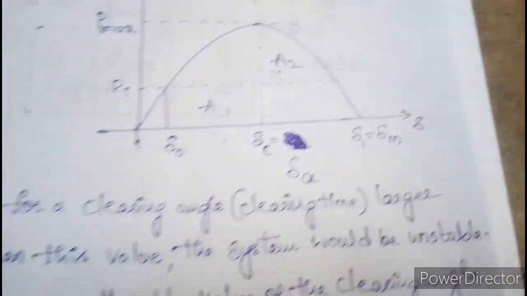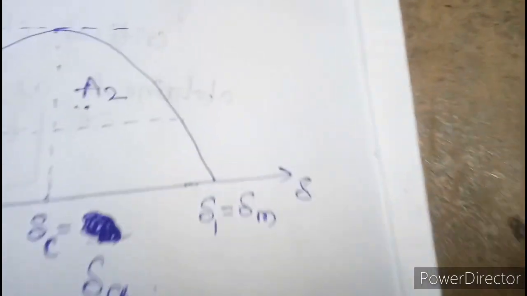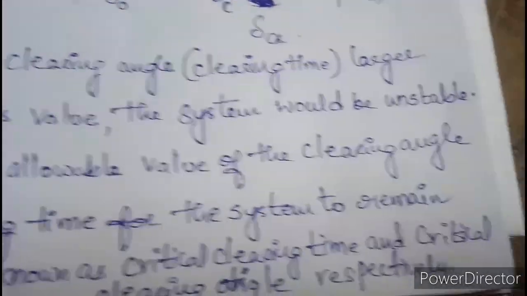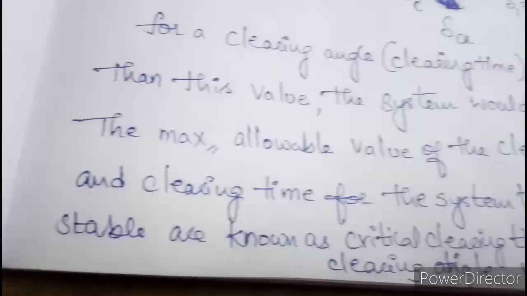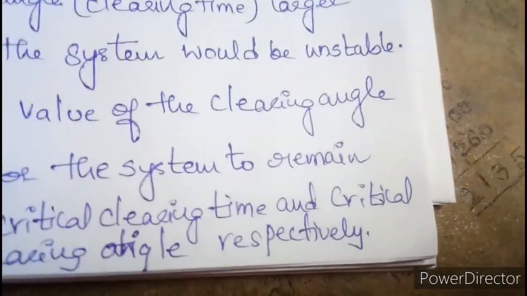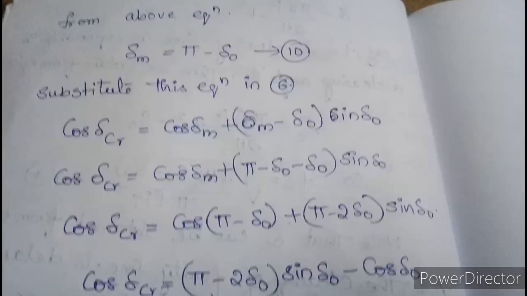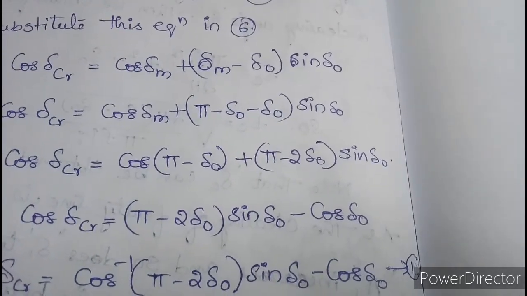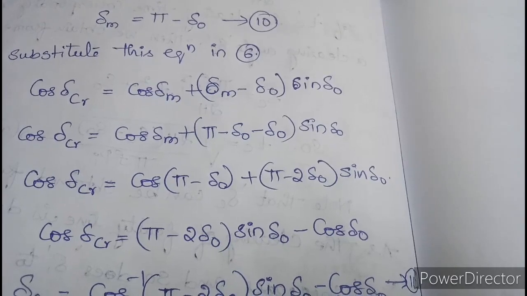Delta naught is the initial load angle, delta C is the critical clearing angle, and delta m is the maximum load angle. For a clearing angle or clearing time larger than this value, the system would be unstable. The maximum allowable value of the clearing angle and the clearing time for the system to remain stable is known as the critical clearing time and critical clearing angle.